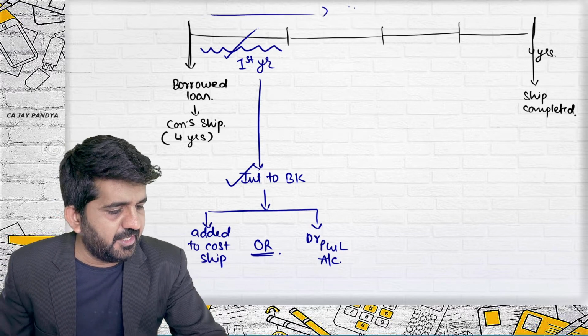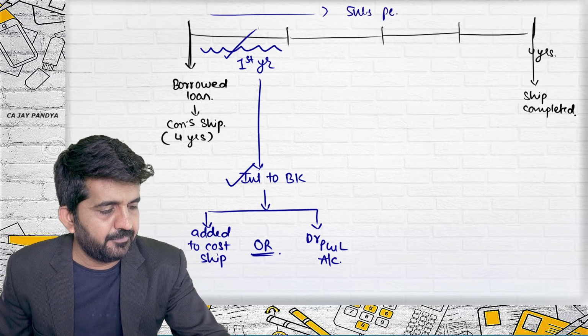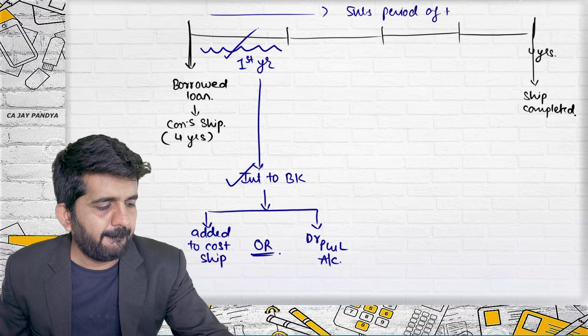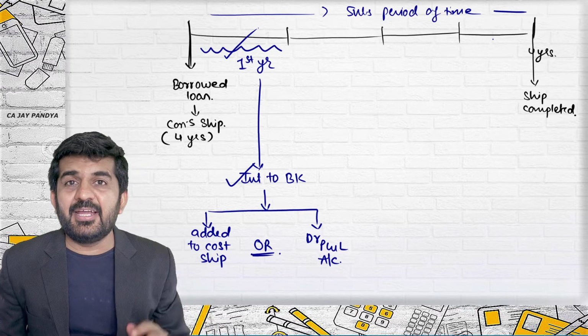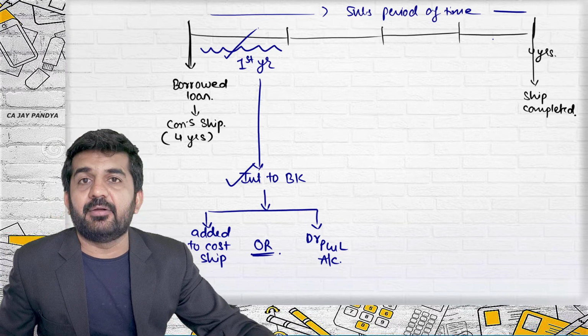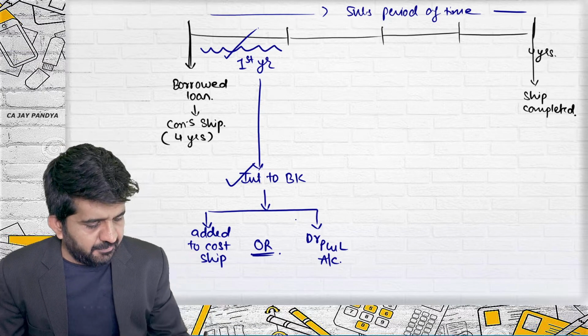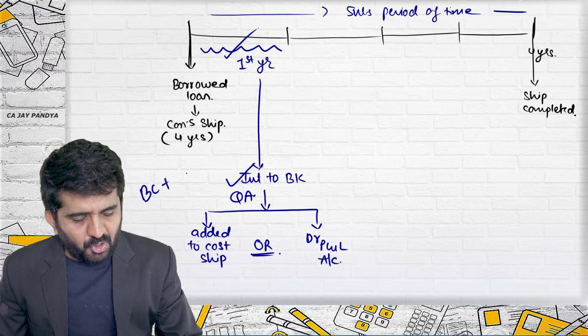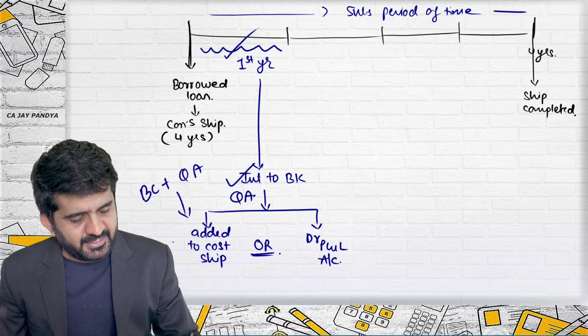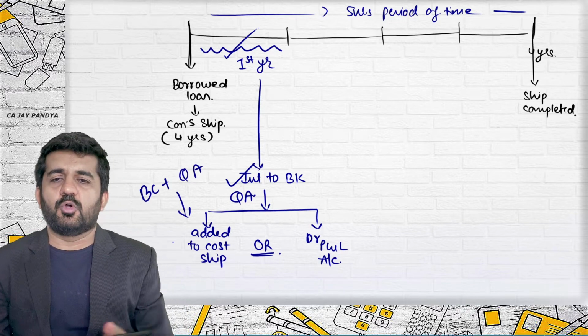This should be treated as a substantial period of time. Correct. And once the ship is taking a substantial period of time, it becomes a qualifying asset. Normally, borrowing cost plus qualifying asset is nothing but added to the cost of the ship.